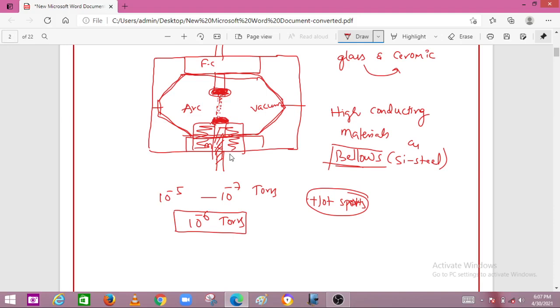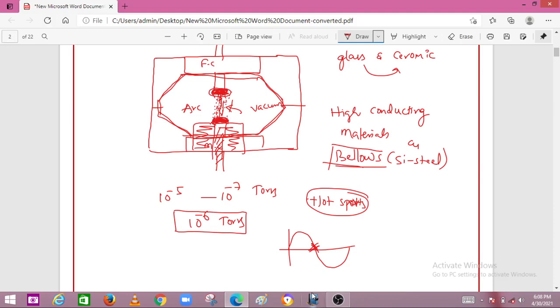That means it is easily vaporized, and it creates a conducting medium for the arc up to the current zero process. So this is the natural current zero. Up to this current zero, it will be creating an arc. At current zero, this vacuum has high dielectric strength, and immediately at current zero, the vacuum quenches the arc, and this conducting material vapor is recondensed on the contact surface.